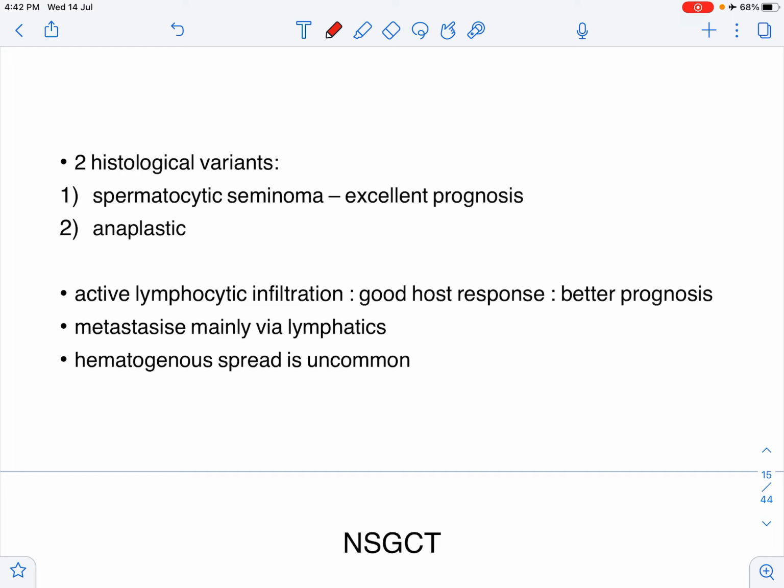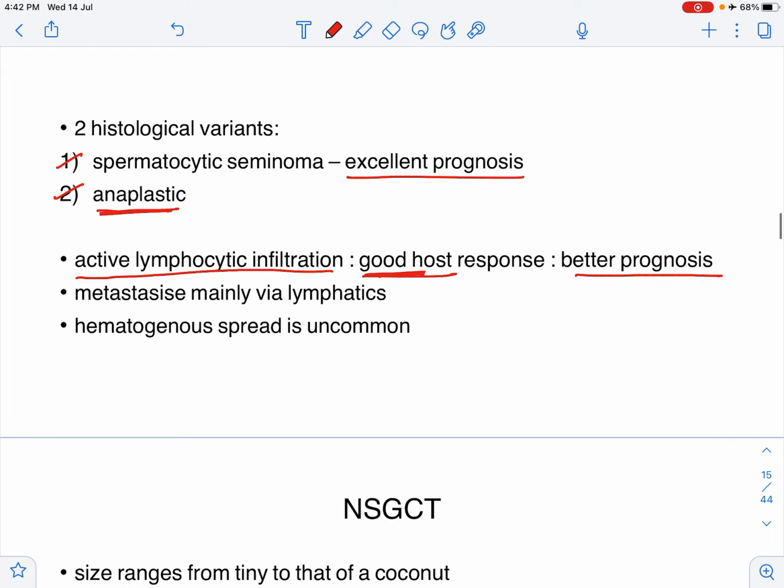So there are two histological variants: spermatocytic seminoma, which has very good prognosis. This spermatocytic seminoma is nothing but a tumor of the maturing stages of the sperm. And you have anaplastic. Anaplastic has poor prognosis. Anaplastic is poorly differentiated. If there's active lymphocytic infiltration, it means there's a good host response, and therefore it has a better prognosis. Mets is mainly via lymphatics, and hematogenous spread is uncommon.